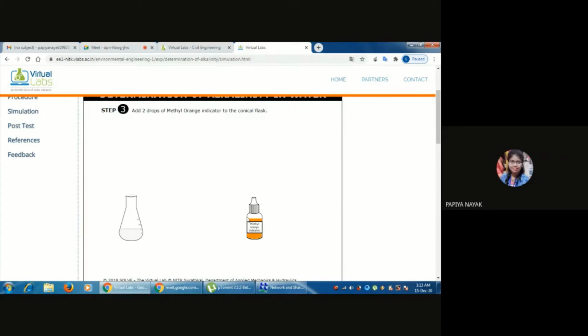Now add 2 drops of methyl orange indicator to the conical flask. So methyl orange is an indicator. It mainly shows red color in acidic solution and yellow color in alkaline solution. Now this is the methyl orange indicator. We take a few drops of methyl orange with the help of a pipette and add 2 drops to the conical flask.